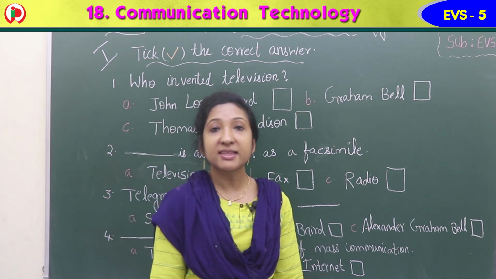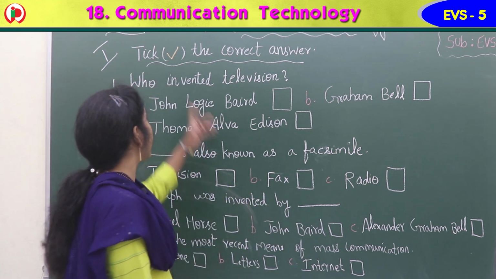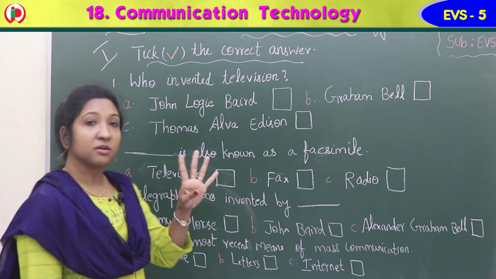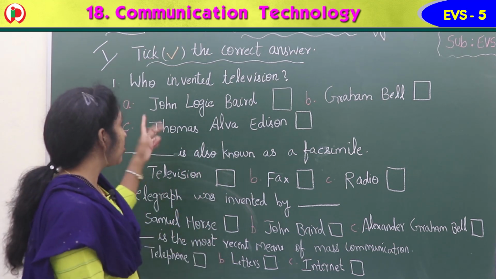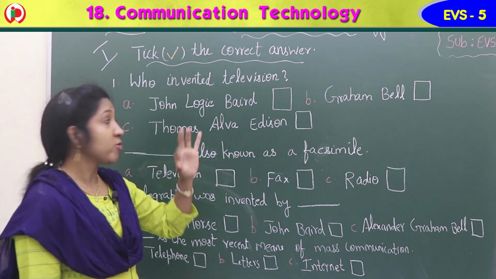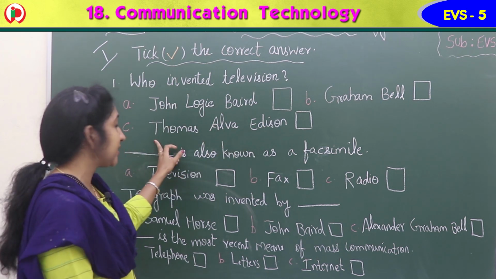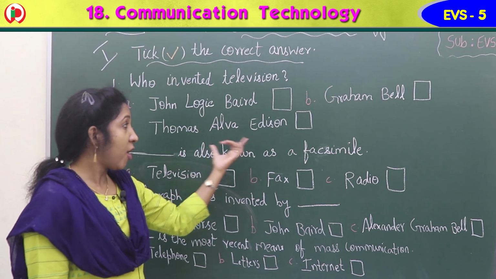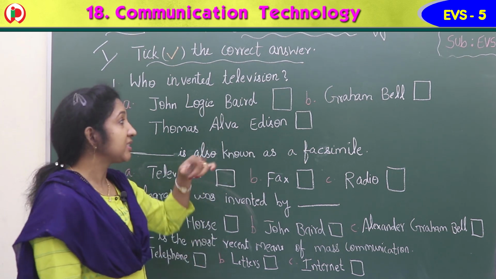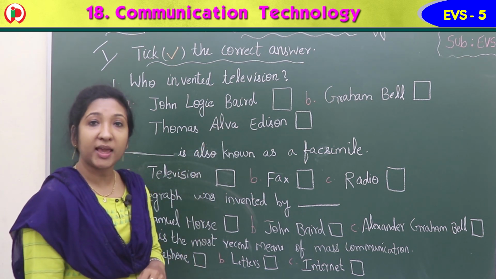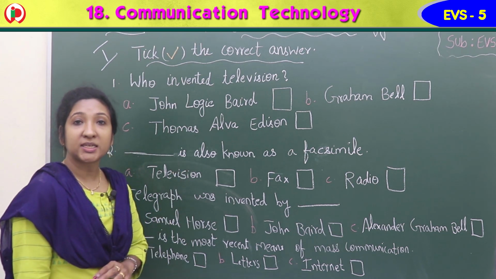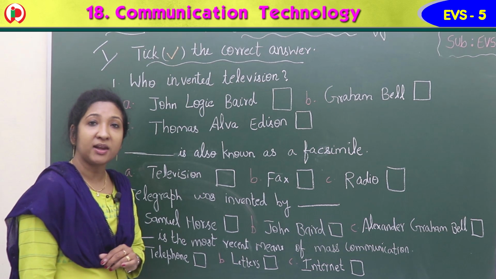So our first exercise in the workbook is tick the correct answer. There are 4 questions given and each question has 3 options, option A, option B, option C. Read the question carefully, see the options, which is the correct one, just tick in the square box. Okay, yes. So what is the first question here? Which is the first question here children?